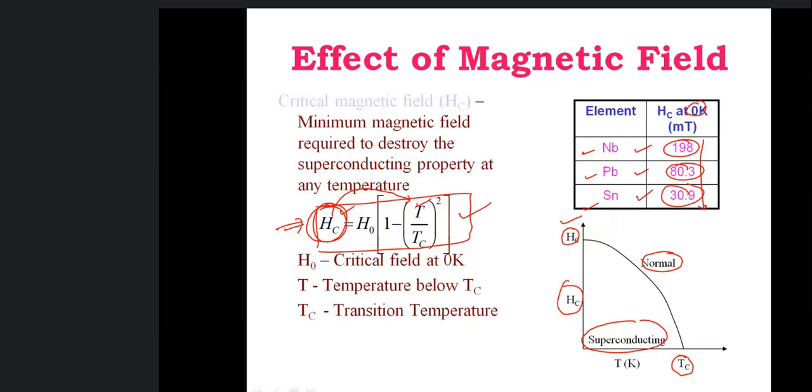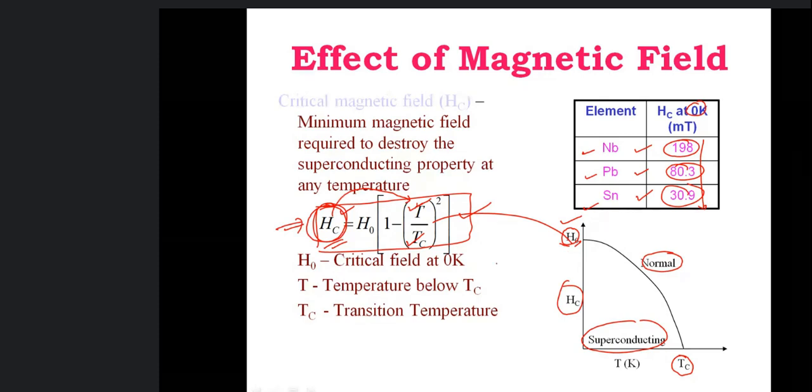T is the temperature at which the material is, at which we want to know what magnetic field is required to destroy its superconducting state, and Tc is the critical temperature. T is always less than Tc, only then we can say that the material is in superconducting state. This is plotted here.